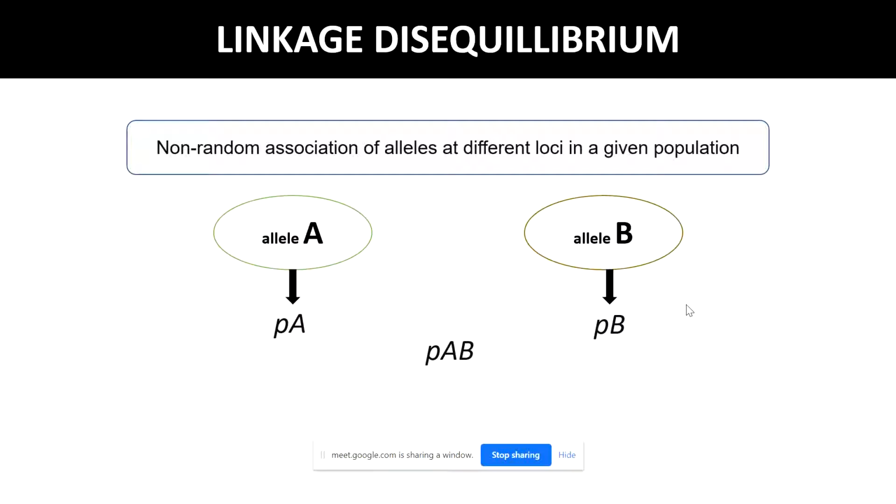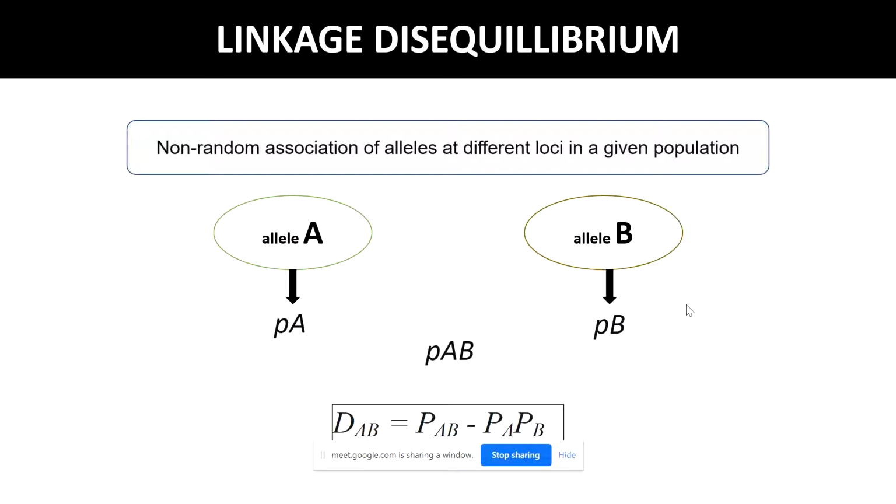The association between the alleles A and B can be regarded as completely random, which is known in statistics as independence, when the occurrence of one does not affect the occurrence of the other. In that case, the probability that both A and B occur together is given by the product pA times pB. There is said to be a linkage disequilibrium between the two alleles whenever pAB differs from pA times pB for any reason.